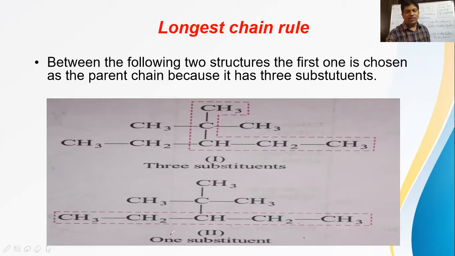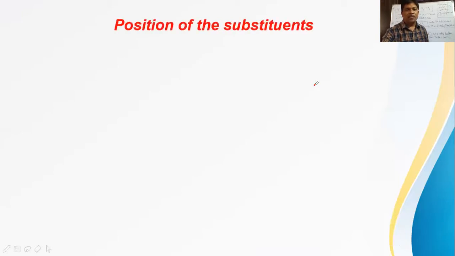So in this way, 1 substituent is there. In this way, 3 substituents are there. So the chain with more substituents should be selected as what? Parent chain. So once again, see this point. Between the following 2 structures, the first one is chosen as the parent chain because the first structure has 3 substituents, but the second has only 1 substituent. That point we have to understand.